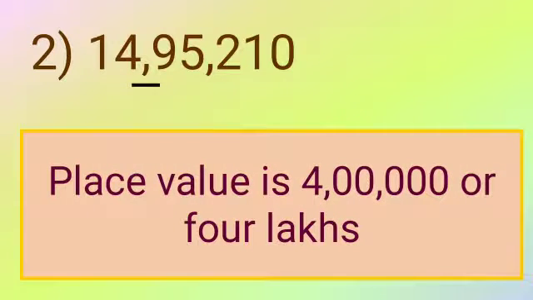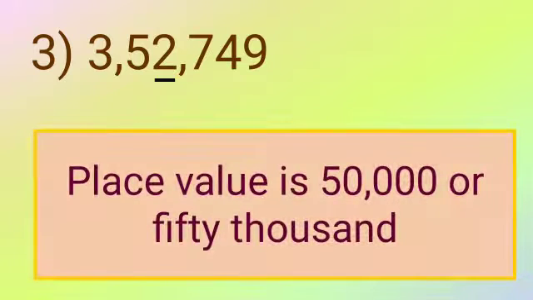Here the marked digit is 4. Now how are you going to write? 4, and after that how many digits are there? 5. So you will write 5 zeros separated with commas, or in terms of words you will write 4 lakh. You can write in both ways. It's better if you write in both ways, so you can easily identify. Can you guess the place value? Yes, the place value is 50,000, or 50,000 with 4 zeros.